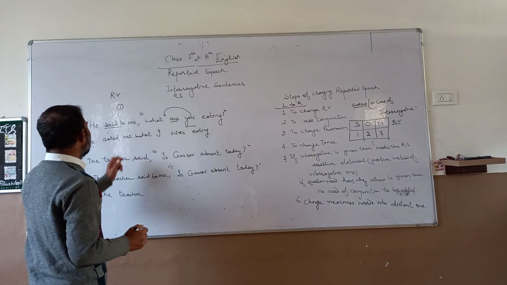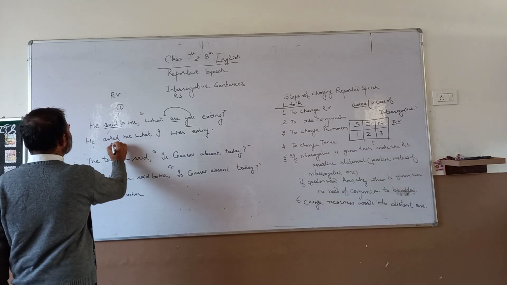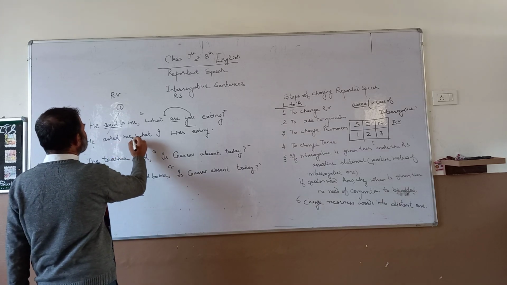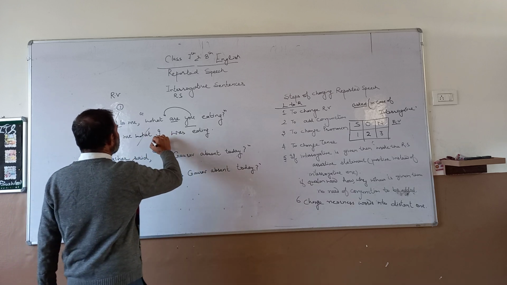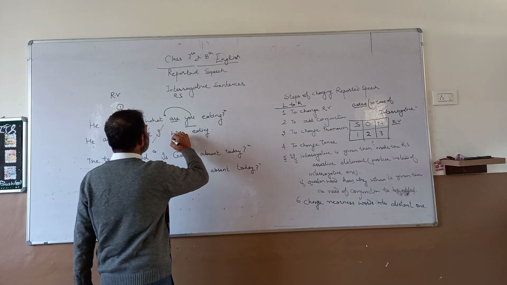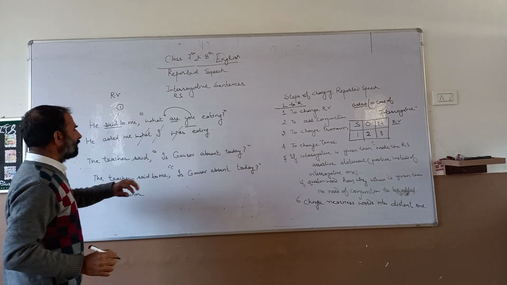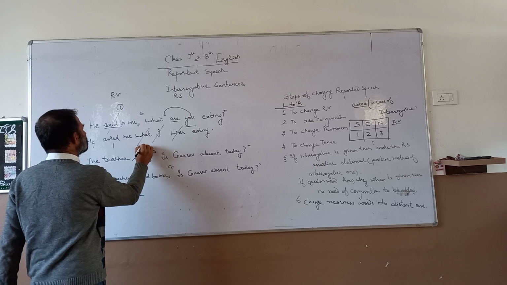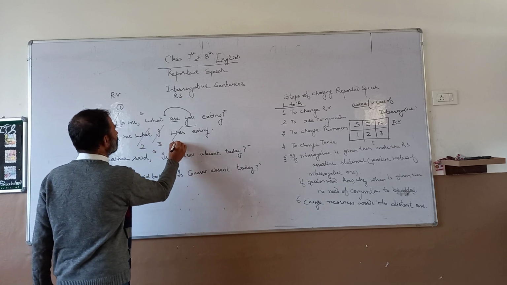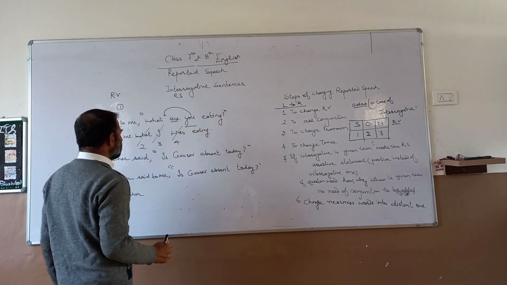First step. How many steps have been taken in this? One step, asked. Then the second step, what is added? Then change of pronoun, then change of tense. Like that we have to take steps in this also. First step, second step, third step and fourth step. Clear?